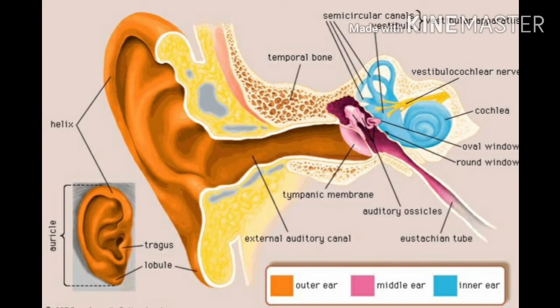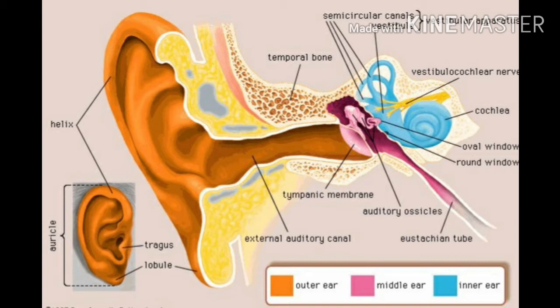In this picture, you can observe the important parts of the ear. As we discussed, the ear has three main parts: the external ear, which is shown in this picture in brown color, the middle ear, which is shown in pink color, and the inner ear, which is shown in blue color. So these are the three important parts of the ear.